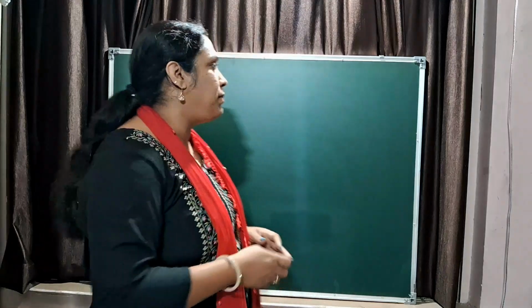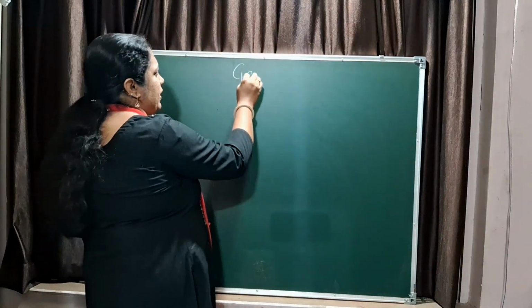What is heredity? What we inherit from our parents, right? We inherit good culture, we inherit good properties, we inherit lots of moral values, ethics. At the same time we inherit DNA, that is the genetic material from our parents, which passes the same traits from the parents to the children. So let us begin with the next chapter, that is genetics.